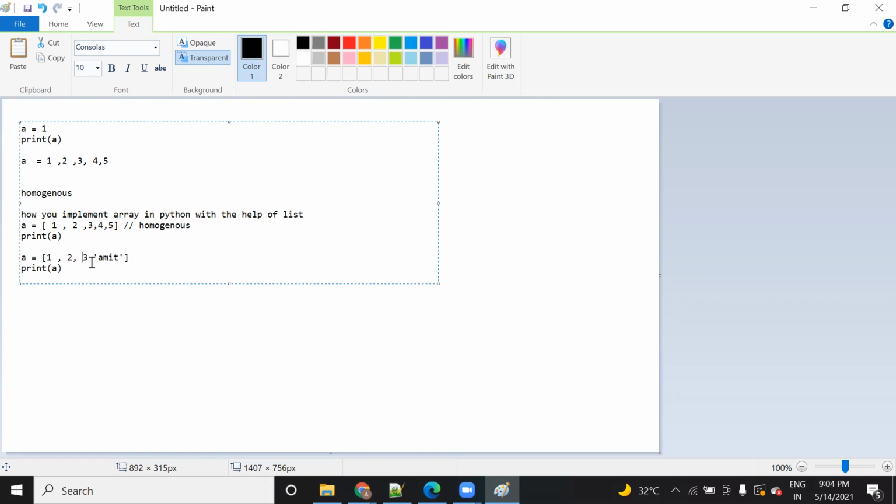As we have initialized four different values to a single variable a, it is of list type. How do we identify that it is of list type? It has square brackets. This square bracket identifies that a is a list type. So when you print type of a, it will tell you that a is of a list type.